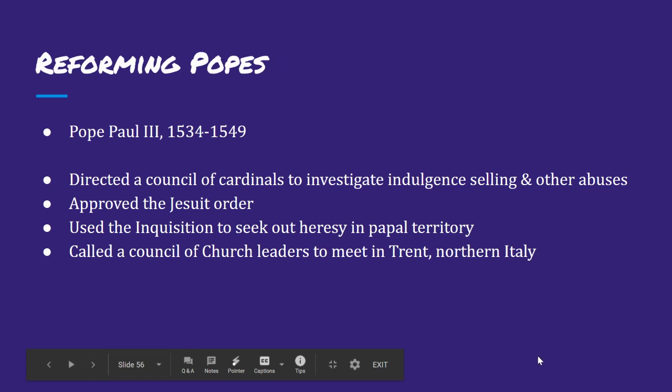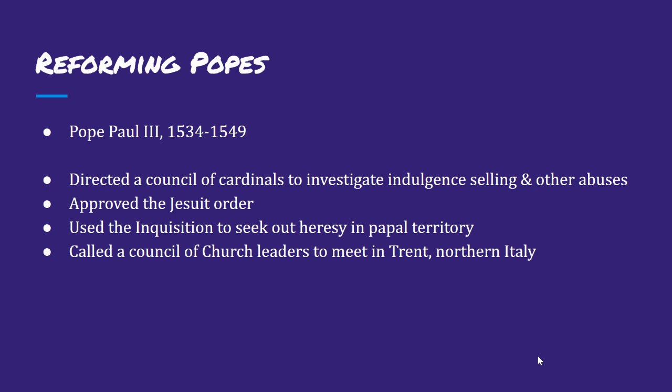And so we have some reforming popes. We're going to be looking at Pope Paul III, and he directed a council of cardinals to investigate indulgences, selling, and other abuses. So, if you remember, indulgences are a way to buy your way into heaven by removing your sins, right? But according to Martin Luther and some other Protestant believers, you don't actually need to pay your way to get into heaven.